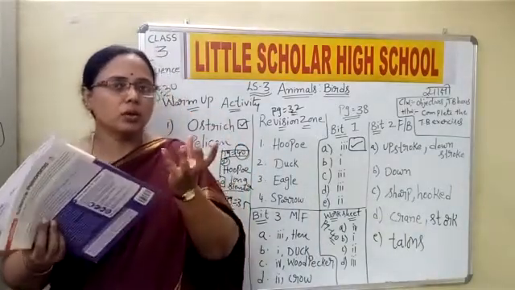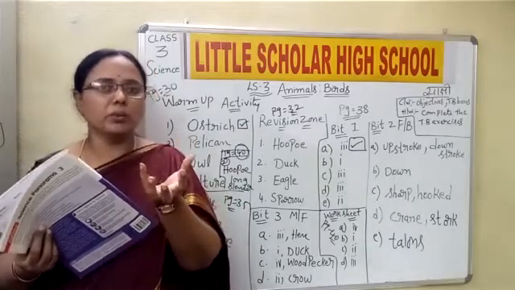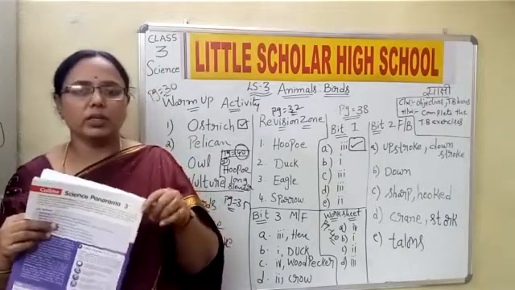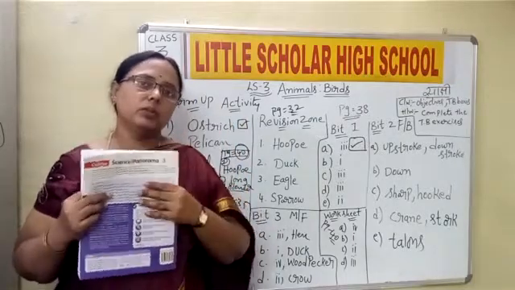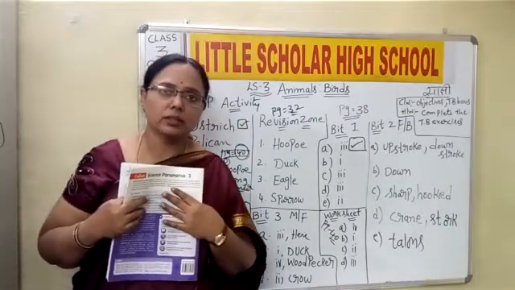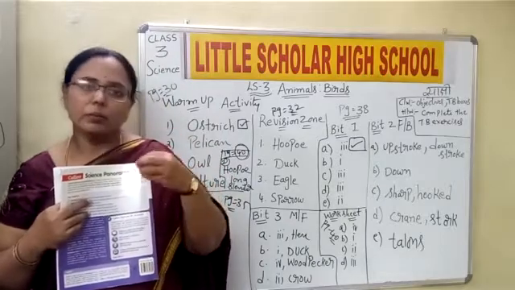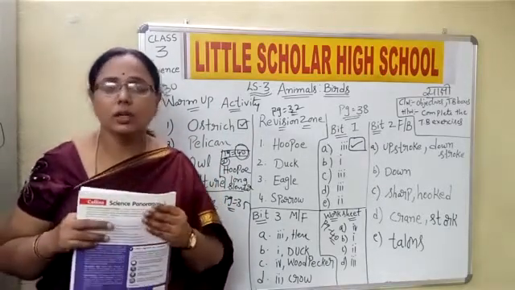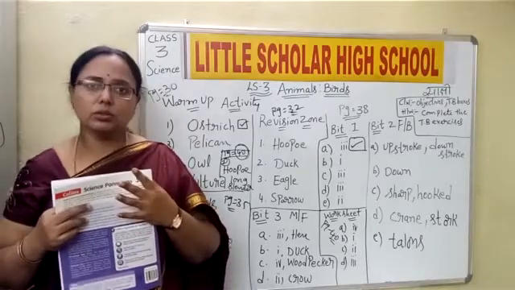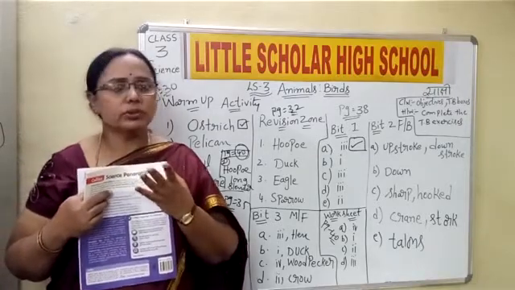Okay, children. Now the last box is asking you to take one small cup or a beaker or a mud pot where you can pour water and keep it in your verandas, or on the rooftop, that is the terrace, so that the birds will come and drink the water. Especially we can do this during the summer season. Yes or no, children? Because even birds feel thirsty.